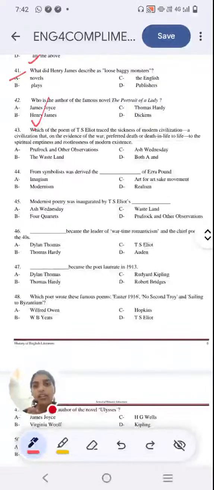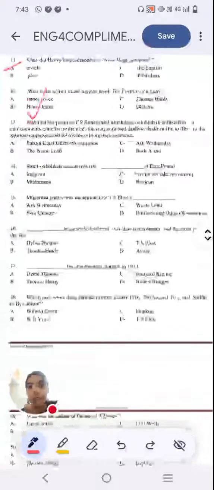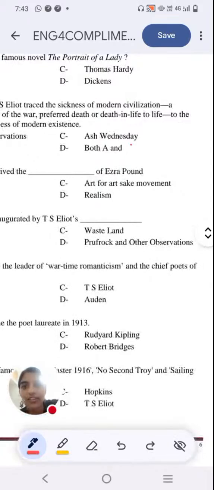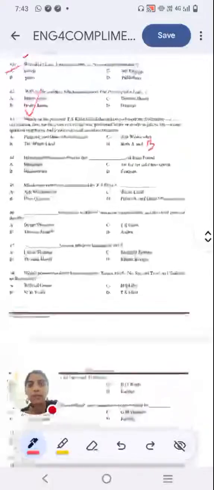Option A, Prufrock and Other Observations. Option B, The Waste Land. Option C, Ash Wednesday. Option D, it's both A and B. Okay, let me know the answer. Do you think it basically talks about the sickness of modern civilization, the war and death, and how empty modern life is? Okay, you tell me the answer while I see if I can write this down. It's actually option A and B. So, which do you think is the right answer?